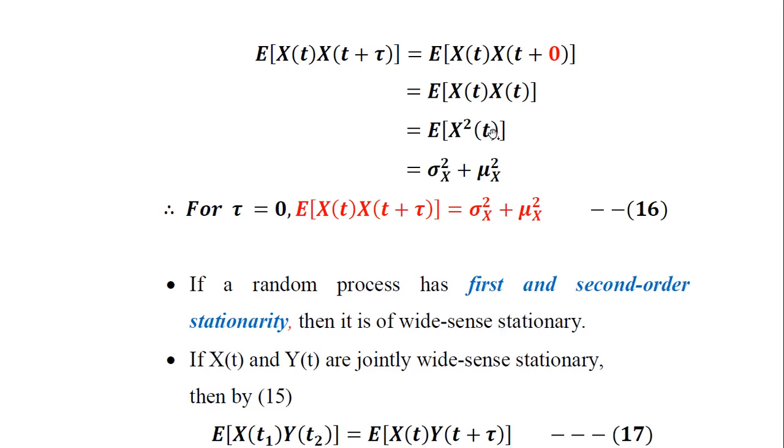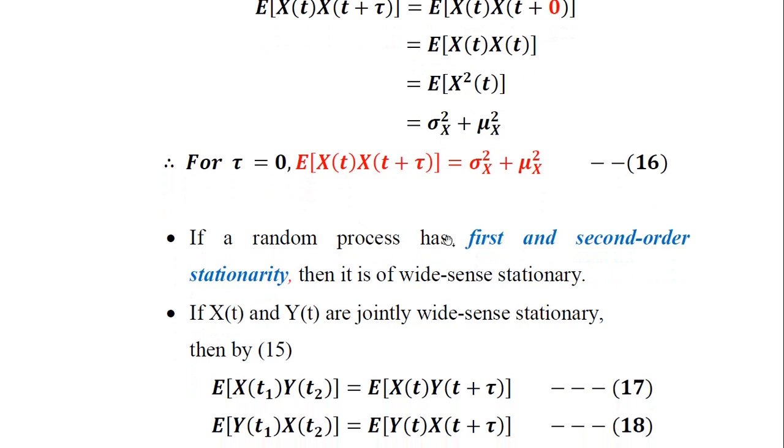We know that E of x square of t is equal to sigma x square plus mu x square. So for tau equal to 0, the expectation of the product of x of t and x of t plus tau with the same random process x is equal to the variance plus the square of the mean value, as per equation number 16. This is very important to be noted.